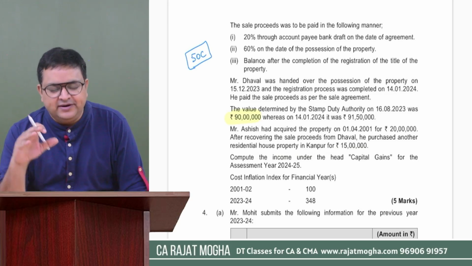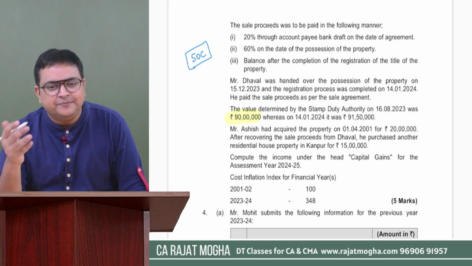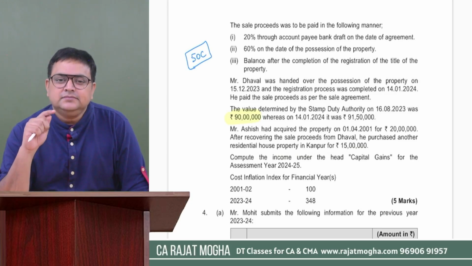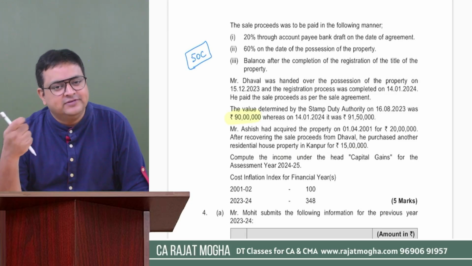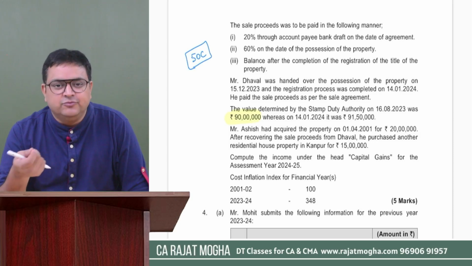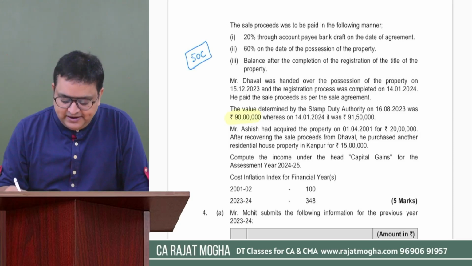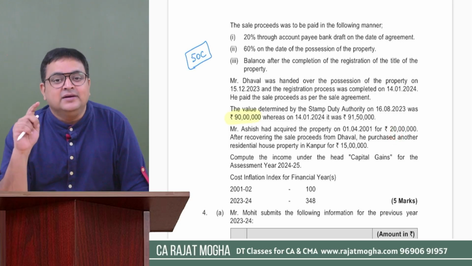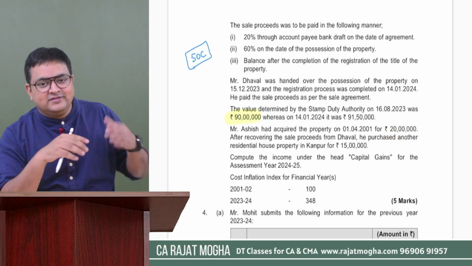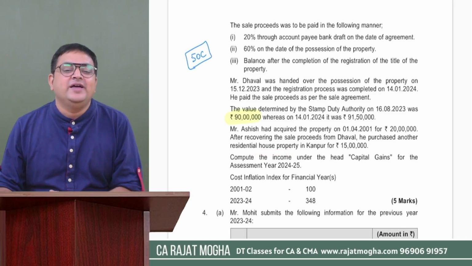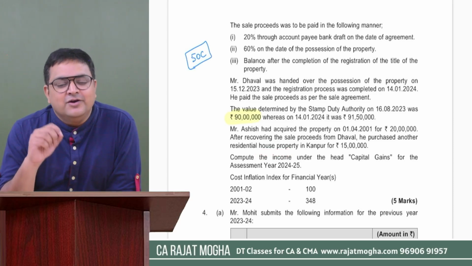You know how to calculate this. Full value of consideration would be 90. You have to write the notes why you are taking 90. Second, less index cost of acquisition because it is long term. The holding period is more than 2 years. So it is long term. You have to index this 20 lakh rupees, whatever is the capital gain. Then because he has sold the residential house and he is purchasing another residential house, we have exemption under section 54.